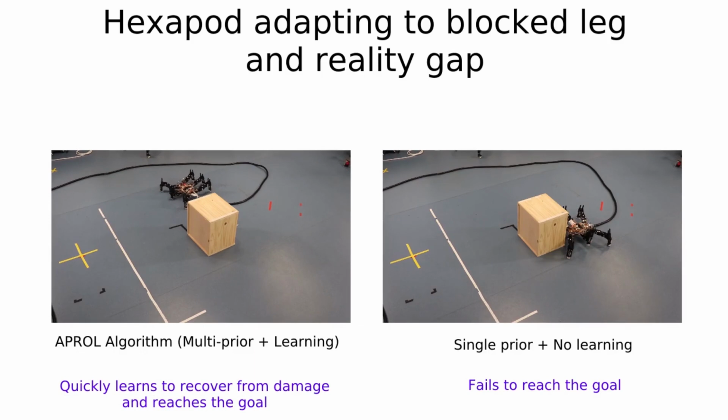We can see that using multiple repertoires, APROL allows the robot to quickly adapt to this unseen situation, even when no prior perfectly matches the current situation. By contrast, when the robot uses a single repertoire and no learning, it hits the obstacle and fails to reach the goal.